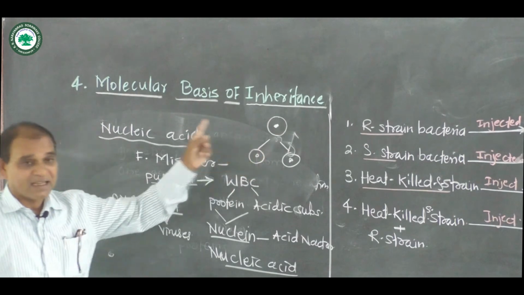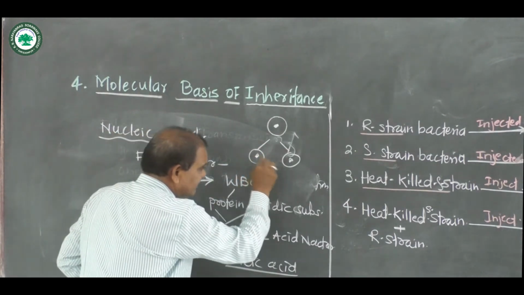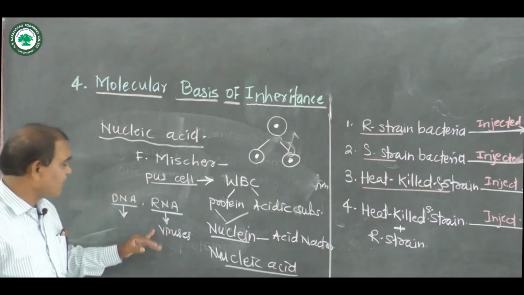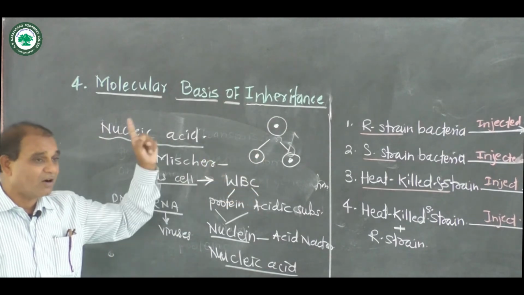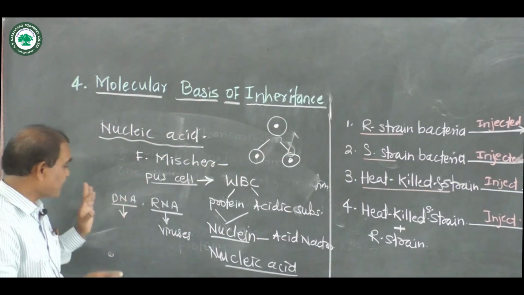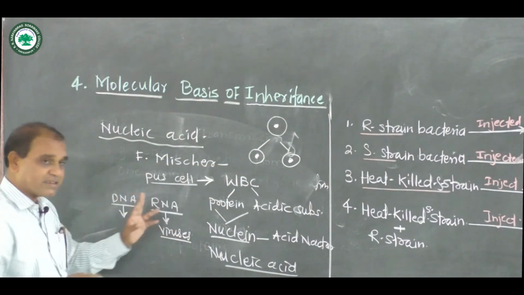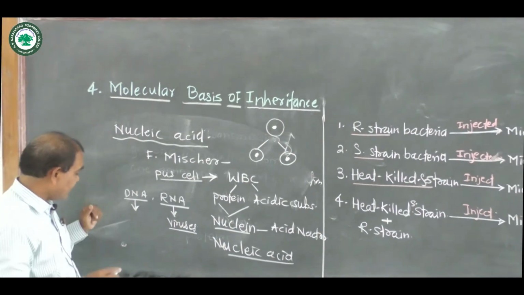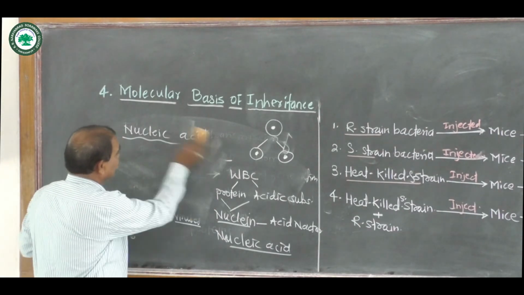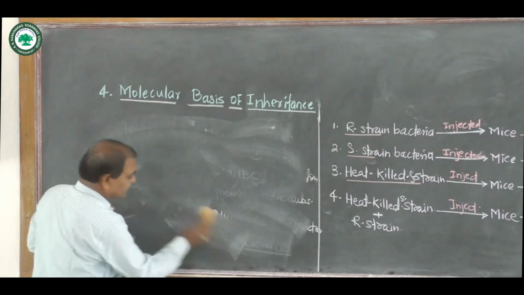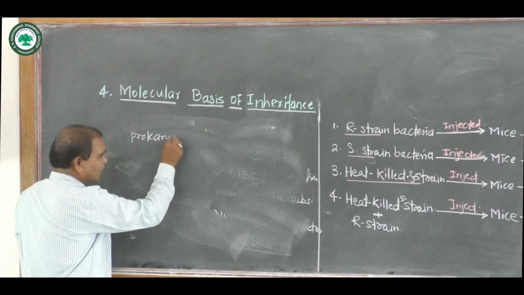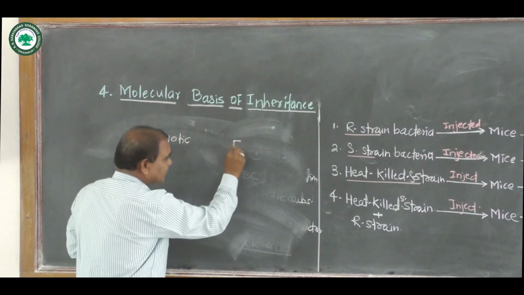Each cell has a sufficient amount of DNA present within it, which is distributed by cell divisions. Now the DNA is present within the prokaryotic cell as well as the eukaryotic cell.